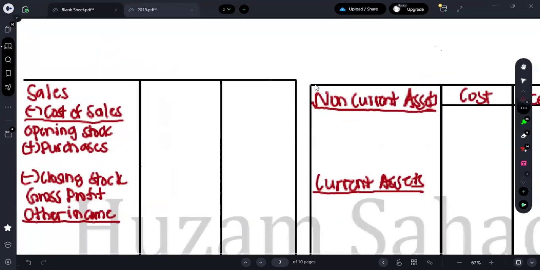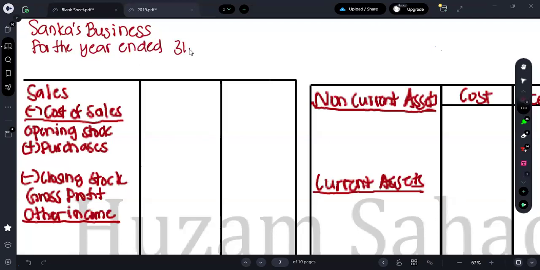So make sure that you all put the heading properly because they will be giving marks. Sankar's business for the year ended 31st March 2018. Statement of profit or loss, very easy guys, this one.